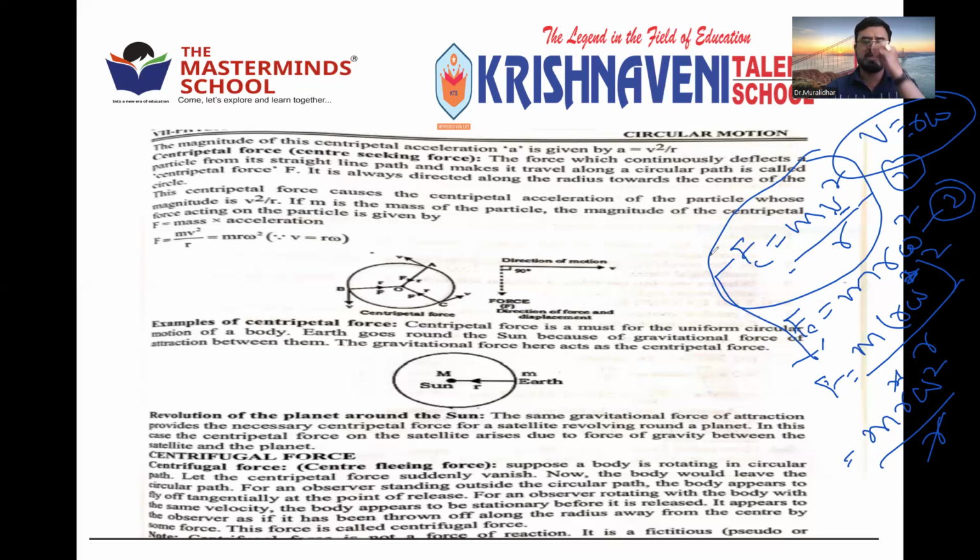So there are various differences you can find between these two. Centripetal force is the real force. Centrifugal force is the imaginary or fictitious force, also called pseudo force, meaning imaginary. Clear? C is mentioned: center seeking force, center fleeing force. The force which continuously deflects a particle from a straight line path and makes it travel along the circular path is called centripetal force, which is given by mv square by r or m r omega square.